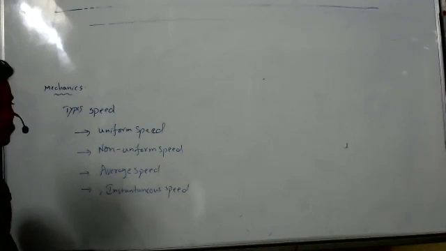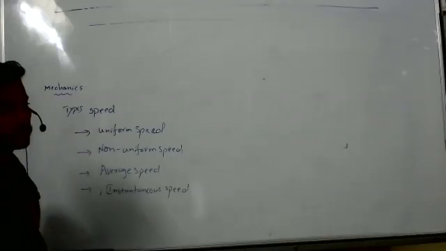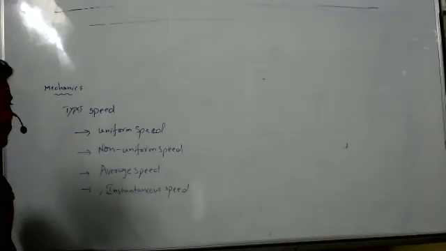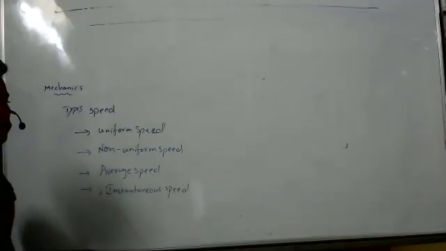Non-uniform speed: unequal distance and unequal intervals of time. One more definition: unequal distance in equal intervals of time. One more definition: equal distance in unequal intervals of time. There are three definitions we can write, right? Equal distances in unequal times, unequal distances in equal times, or both are unequal, right?